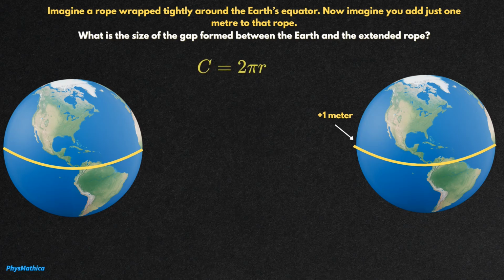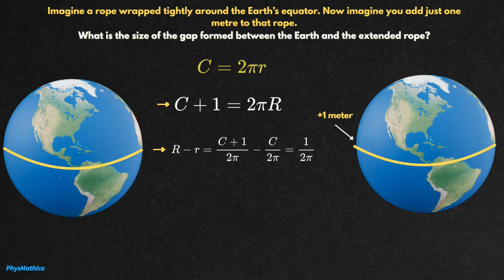So we know that the circumference is 2 pi r simply, and we just add 1 meter to it. So what we want is simply big R minus R. We want to find the gap, and that's the gap. So let's just do that, and we get 1 over 2 pi. And 1 over 2 pi is almost 16 centimeters.